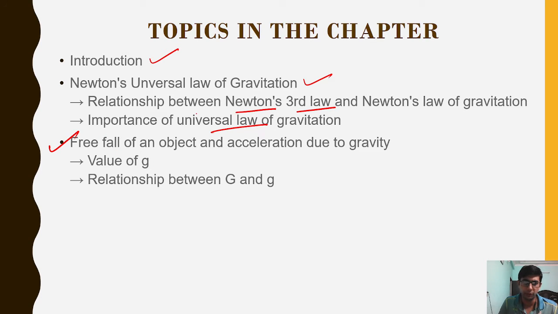What is free fall of an object? What is acceleration due to gravity that we symbolize by small g? What is the value of small g and the relationship between small g and capital G? This one is the universal gravitation constant, and this one is the acceleration due to gravity. We will see it in our video.